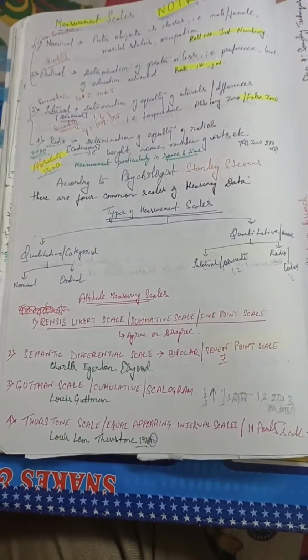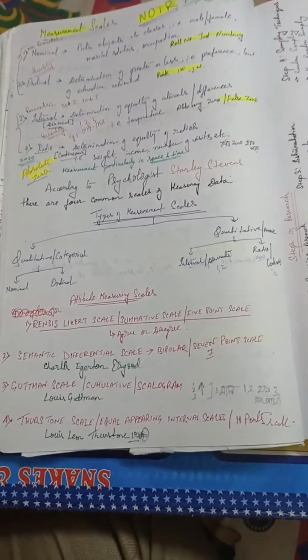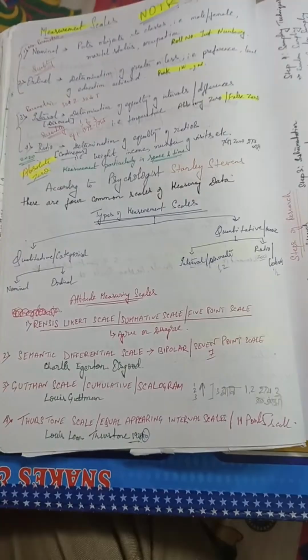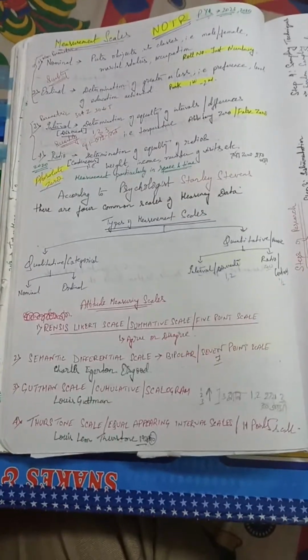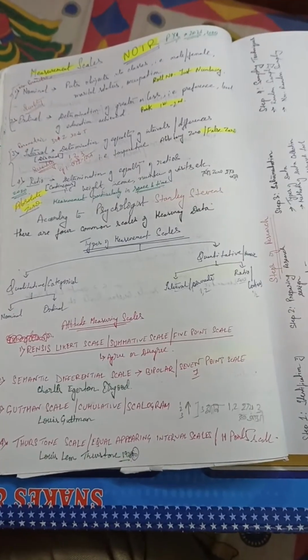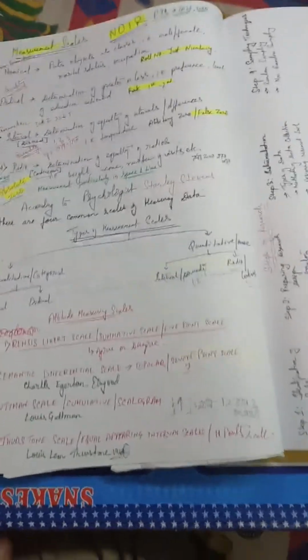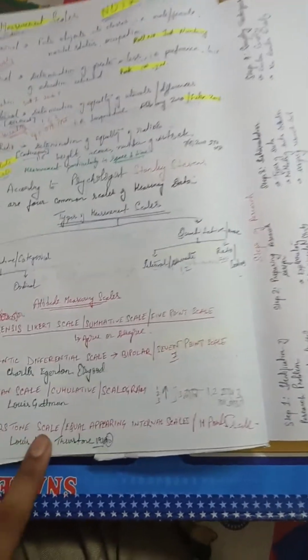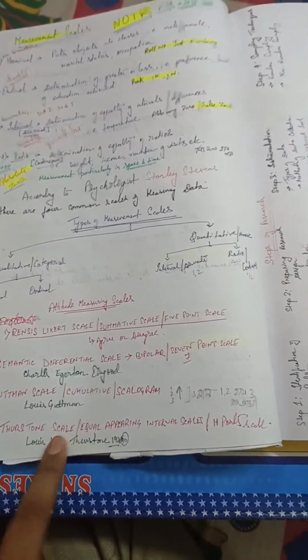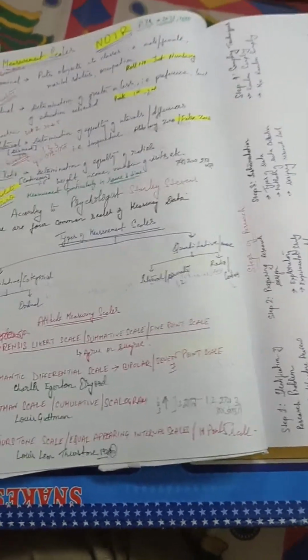Then we have the semantic differential scale. It's bipolar. It's a 7-point scale. Charles Egerton Osgood made this scale. Then we have the Guttman scale, cumulative scale, scalogram. Scalogram means it's the Louis Guttman scale. Then we have the Thurstone scale. The other name of Thurstone scale is equal appearing interval scale or 11-point scale.